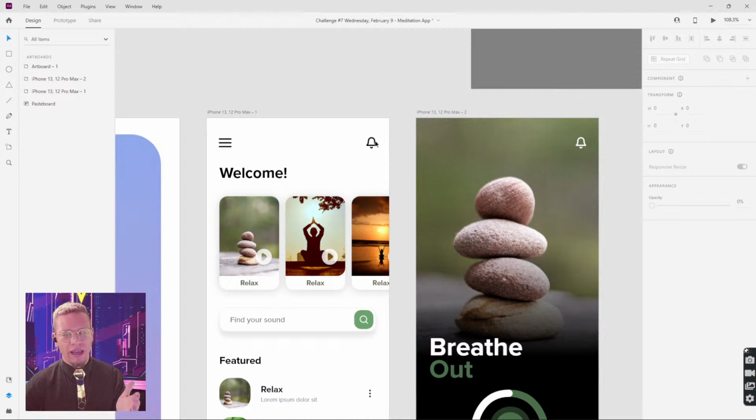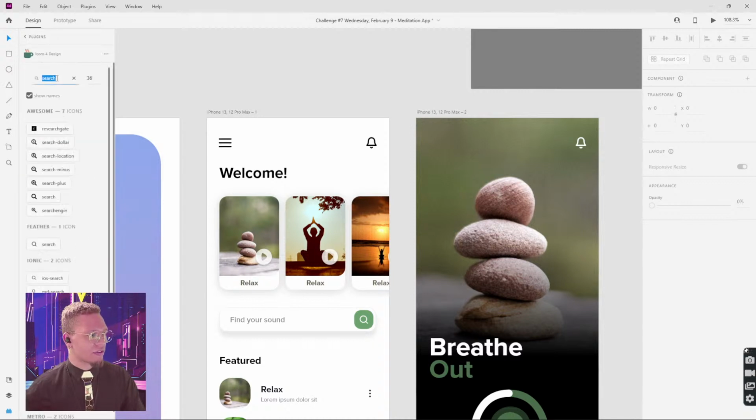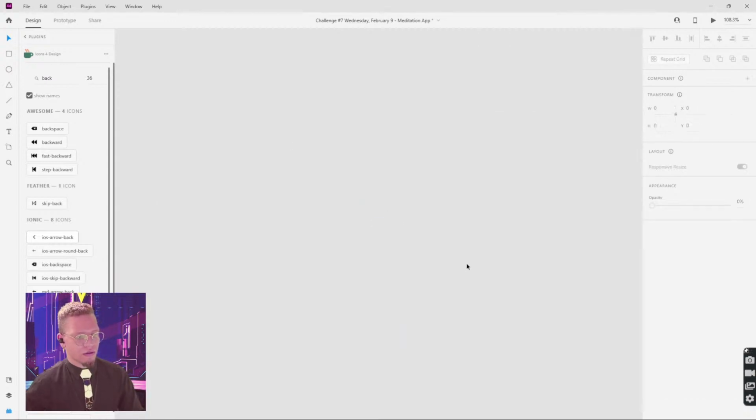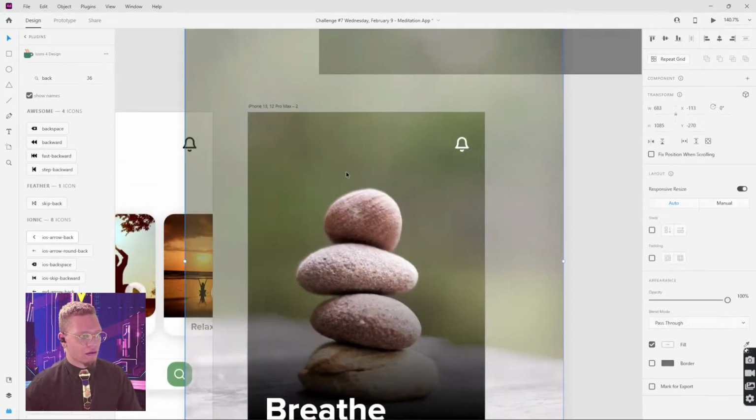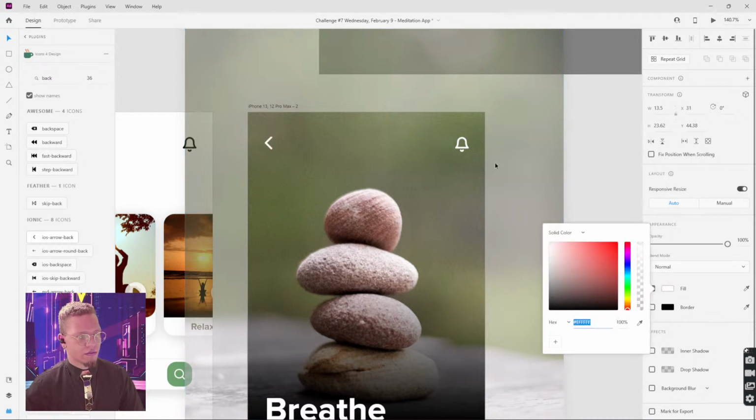And there is a very simple way of making it look smooth. You just have to duplicate your bell, and you'll have two black ones and two white ones. We don't have time to go over that today, though. So one last thing, I'm going to go ahead and go back to plugins, Icons for Design. We're going to get a back button. Oh wait, yep, just type in back. I'm going to grab this one. Come on over here. Try to get this centered at least a little bit. Turn that white.